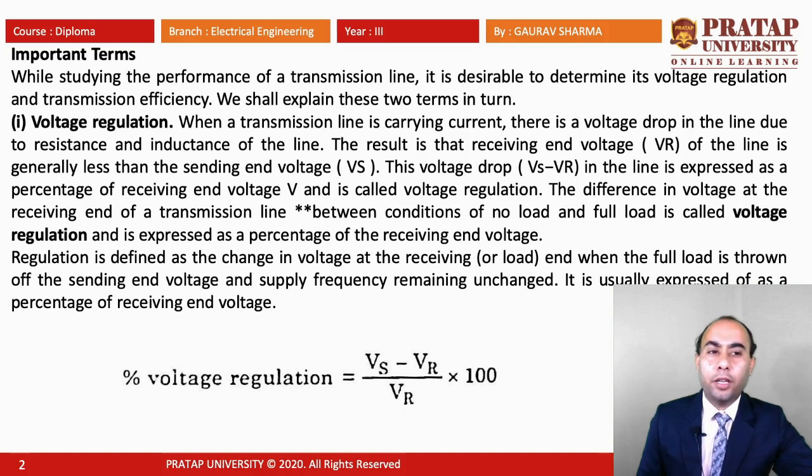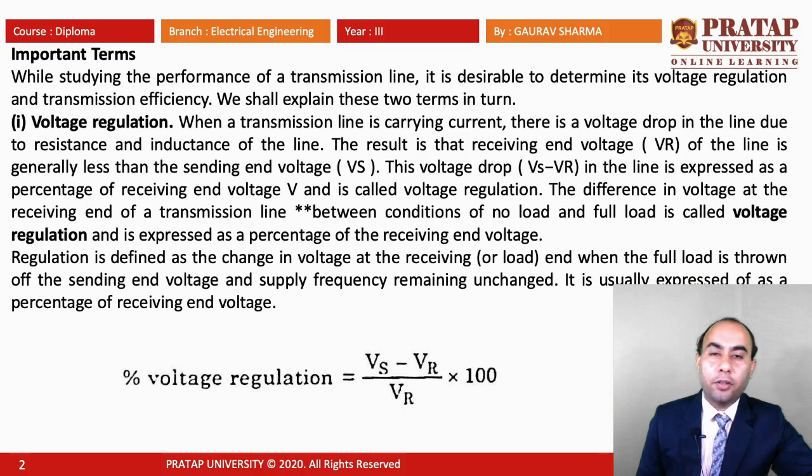The difference in voltage at the receiving end of the line between conditions of no load and full load is called the voltage regulation and is expressed as a percentage of receiving end voltage. Regulation is defined as the change in voltage at the receiving end when the full load is thrown off, while the sending end voltage and supply frequency remain unchanged.